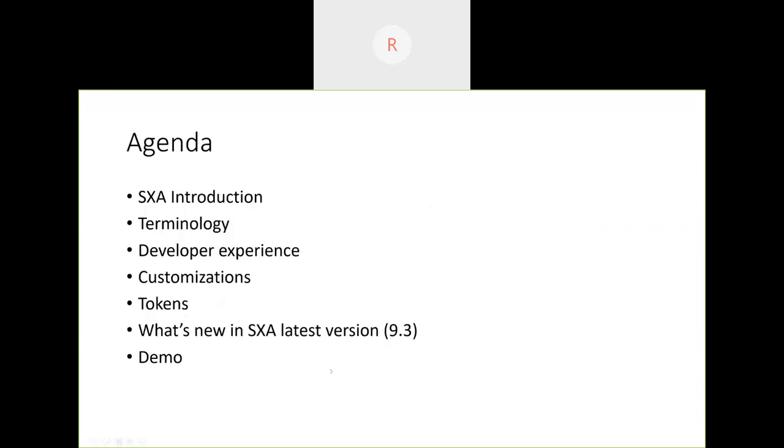A brief agenda for today: we'll see an introduction to SXA, and we'll look at the terminology, the new terms we come across when we are working on SXA, and what the developer experience is if you are already working on Sitecore. When you are coming onto an SXA project, how is the experience different, and what are the customizations we generally look at when working on SXA. And tokens, there are a lot of variations of tokens.